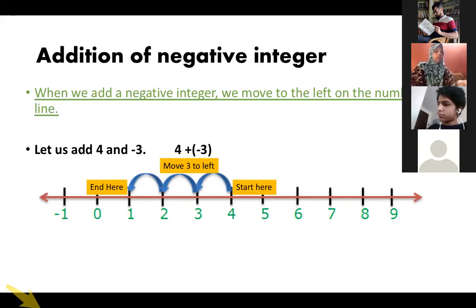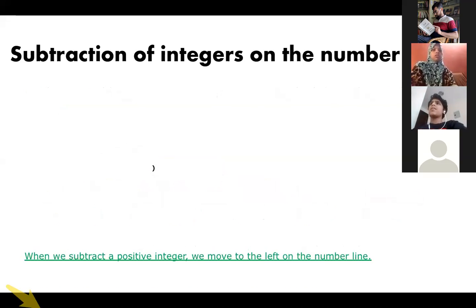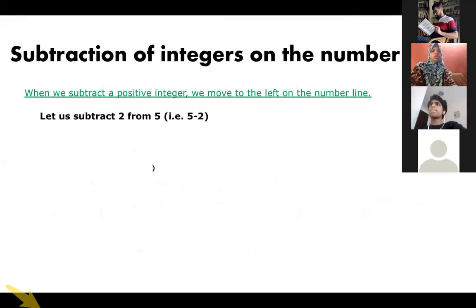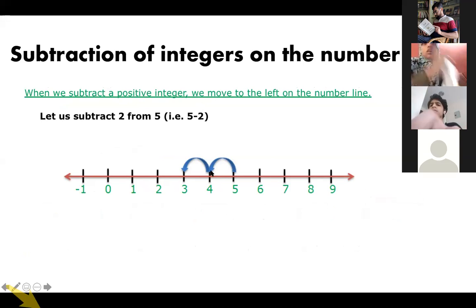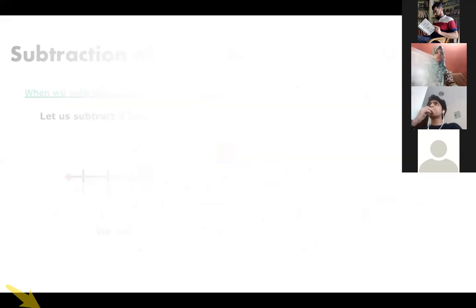So you'll start at 4. The first number should be the first number given. So you'll start at 4, then plus, then it is minus 3. So plus and minus is minus. So minus will be towards left. So you'll reach here. So this is your answer. Now, subtraction of integers on the number line. Suppose we have a positive integer, 5 minus 2. We move to left, I already told you. So 5 minus 2 is how much? 5, 2 jumps towards left. Answer is 3. Okay, this thing is clear. How to use number line to add and subtract.